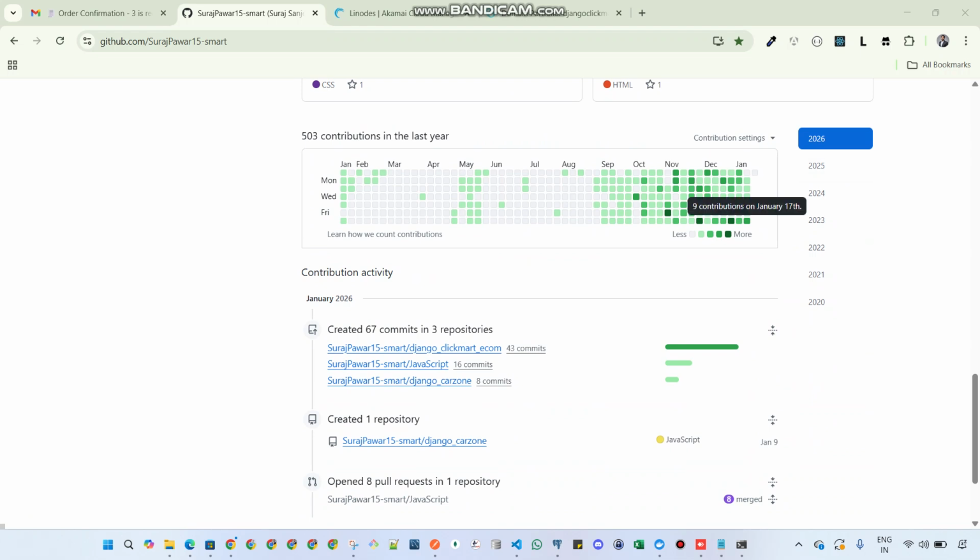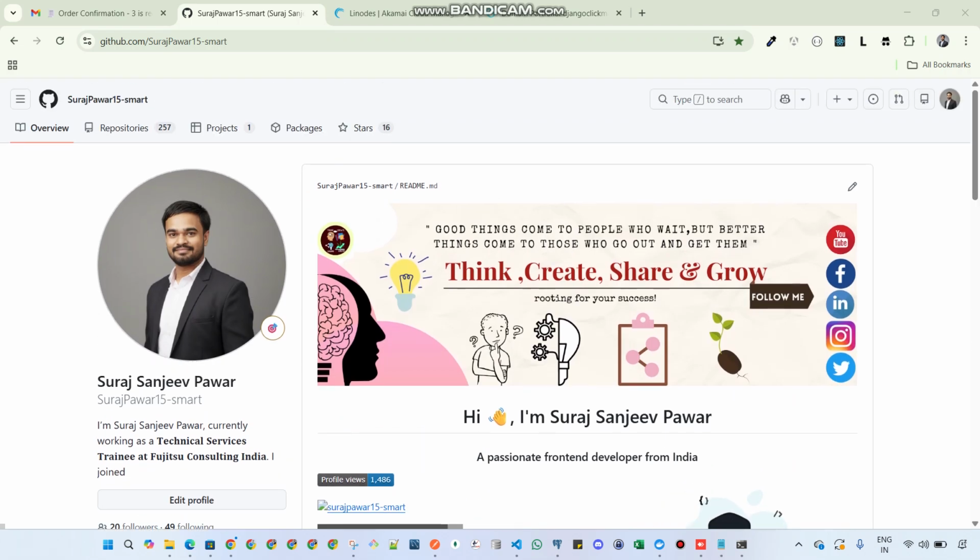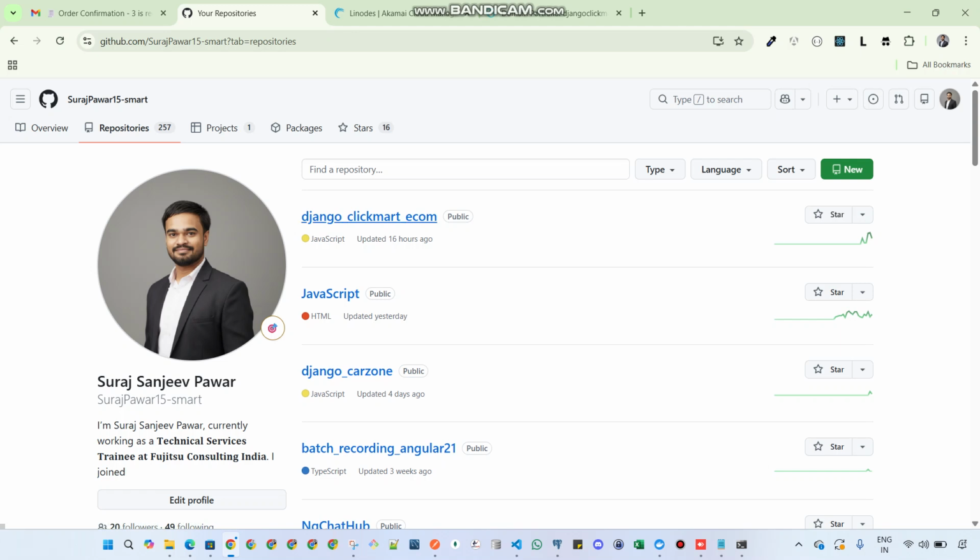For example, if I have made some contributions on the 17th, there are 9 contributions. Based on that, you can see in January that this was committed, and I put it with the code. This whole history is visible. If you want to click on the repositories, this is my latest repository, so I need to click it.